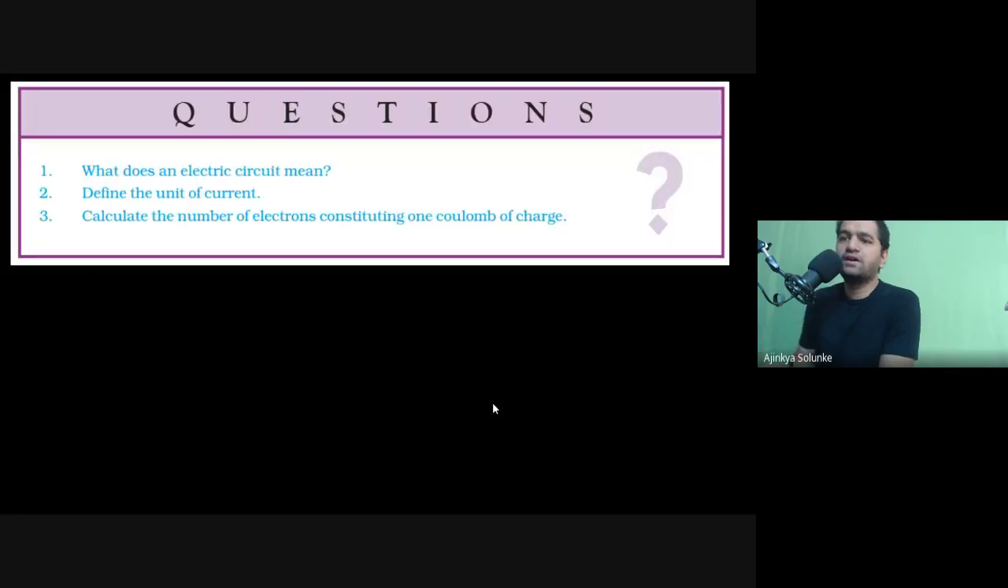Now some short questions to answer. Can we give a definition for electric circuit? What does electric circuit mean? Can we have a definition for this?